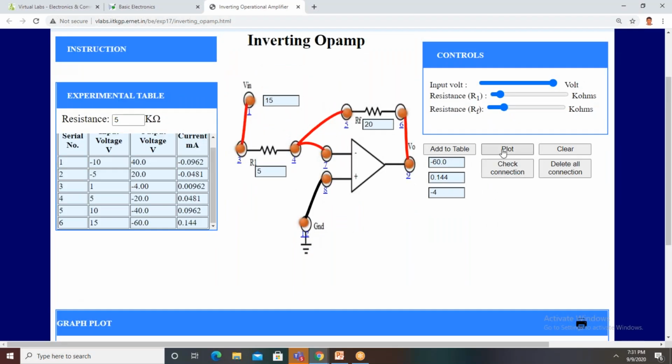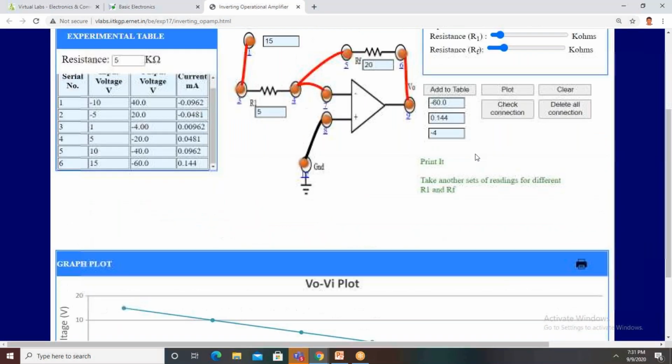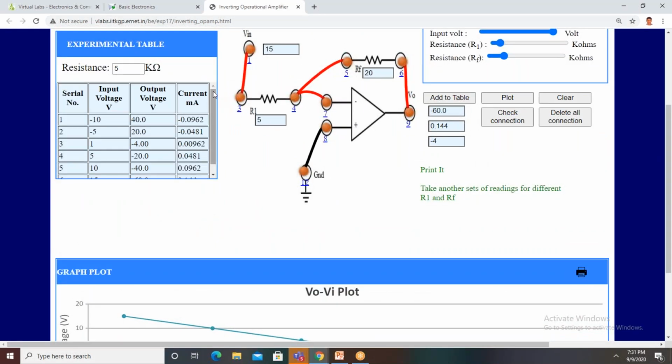Is it working, ma? Any doubts from faculty side, sir, or student side? You can ask me. Otherwise, I move to the next experiment.